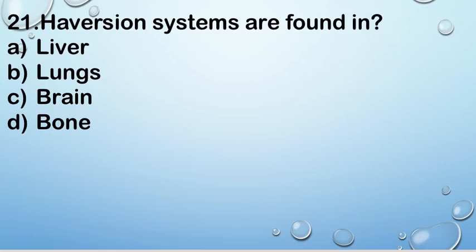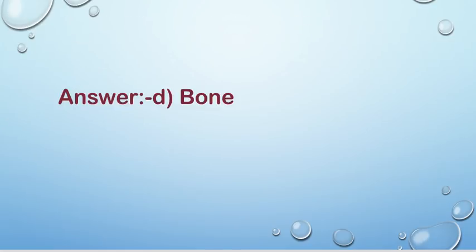Next question, question number 21. Haversian systems are found in option A liver, B lungs, C brain, and D bone. Right answer is D bone.